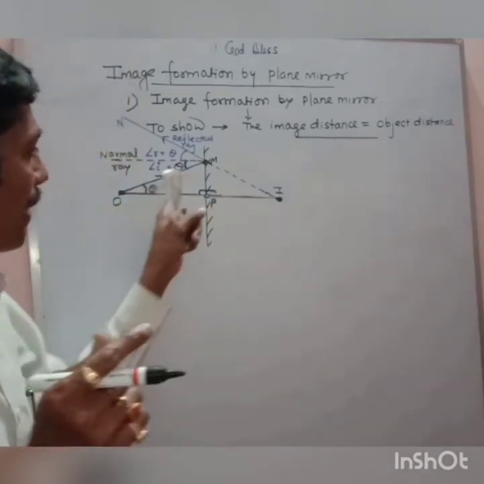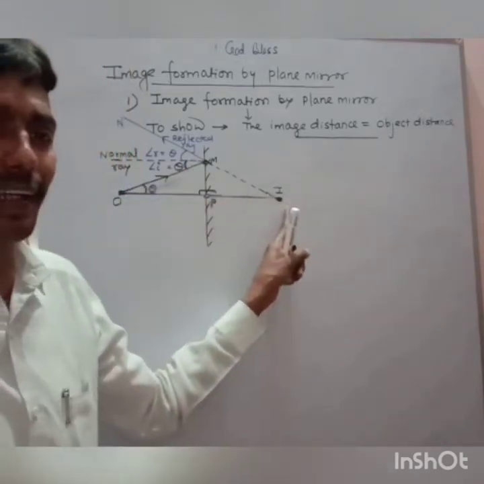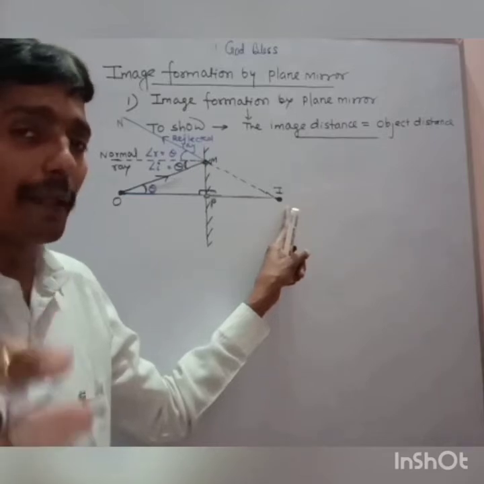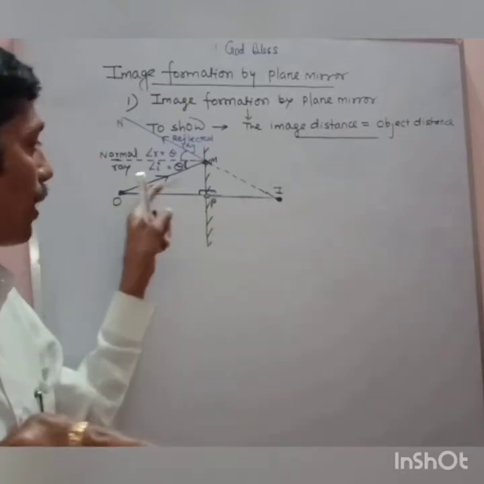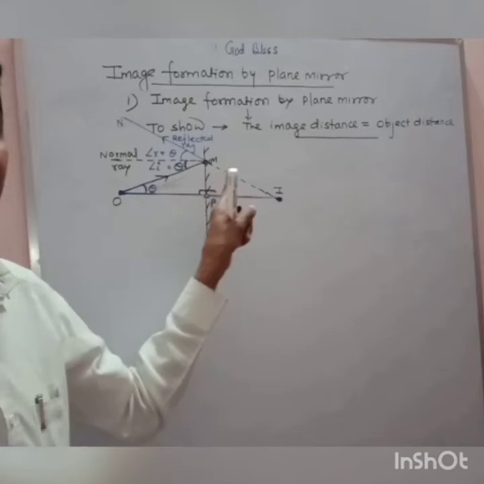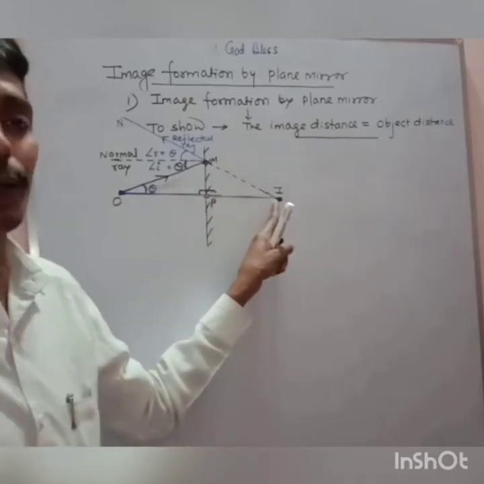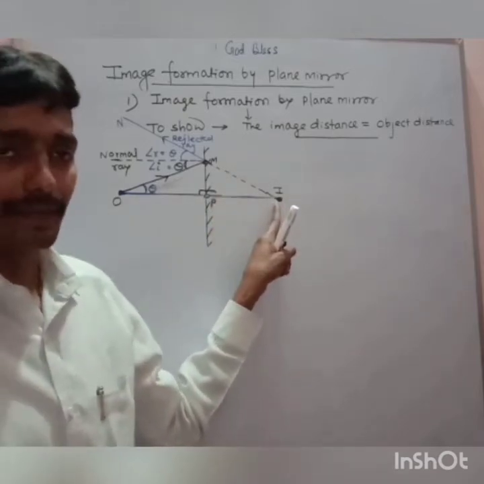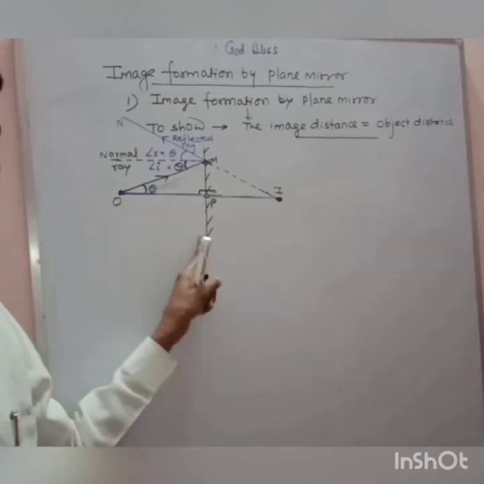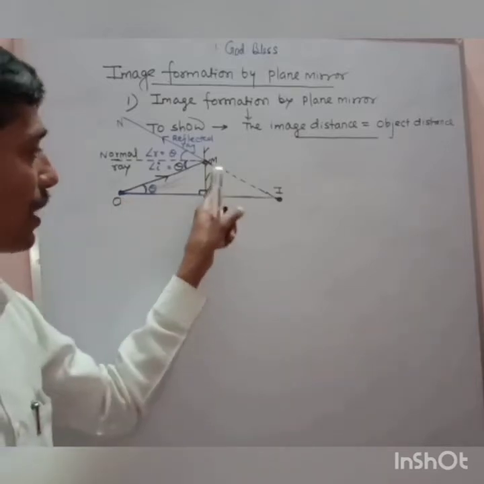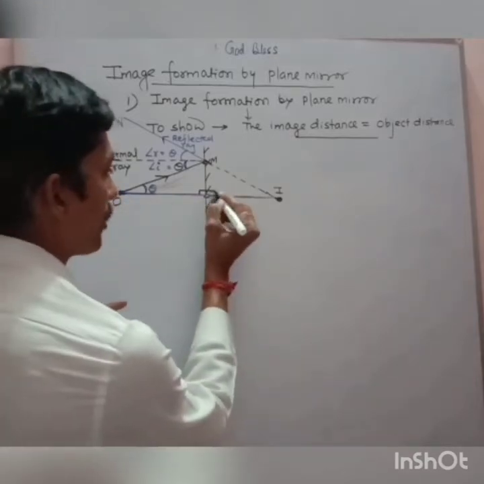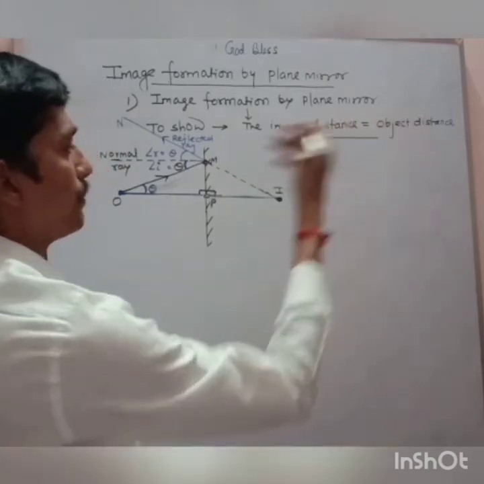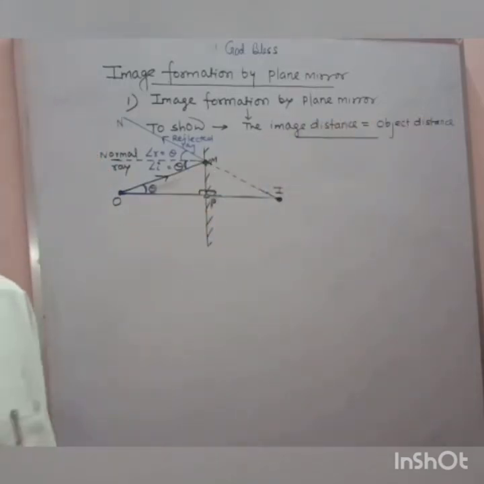By drawing only one ray, I am getting the idea about the image. The important point is that by drawing only one incident ray, I get an idea about the image I. I have not taken another incident ray. Am I clear? And here only I am able to prove my topic, that image distance and object distance are equal. Look at how.